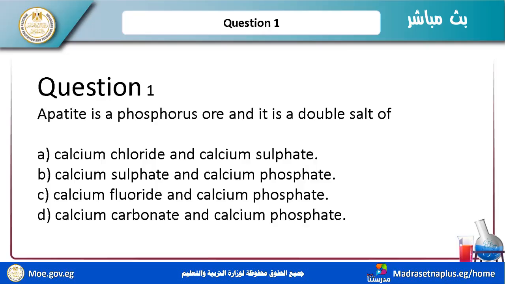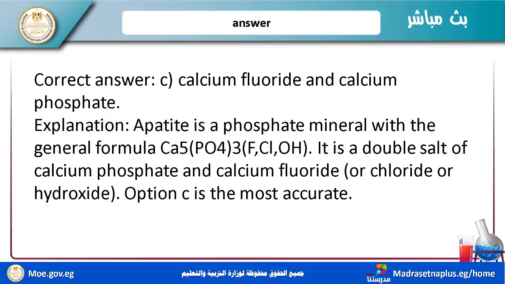Choice one, calcium chloride and calcium sulfate; calcium sulfate and calcium phosphate; calcium fluoride and calcium phosphate; calcium carbonate and calcium phosphate. Which is the correct answer here? I have calcium fluoride and calcium phosphate. It is easy to know that the correct answer is C, calcium fluoride and calcium phosphate.